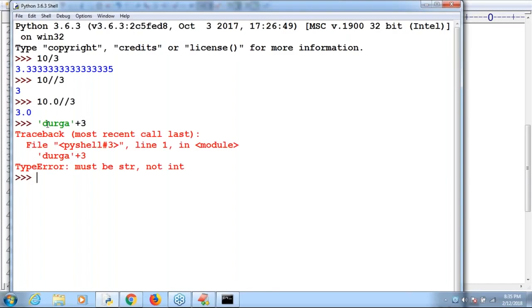Durga plus 3. Can you please observe? Type error we are getting: must be str, not int. Sir, immediately I want to take Durga plus 3, I'm taking. Now can you please tell what the answer? Why are you thinking that much? Durga plus 3, both are string or not? Yes, both are string. Durga 3, perfectly the answer.